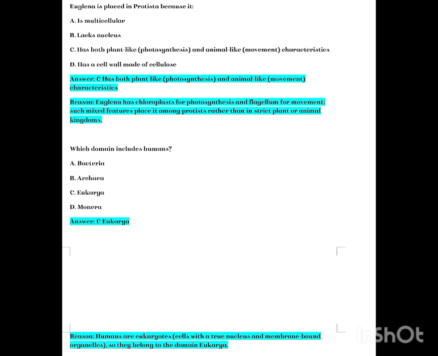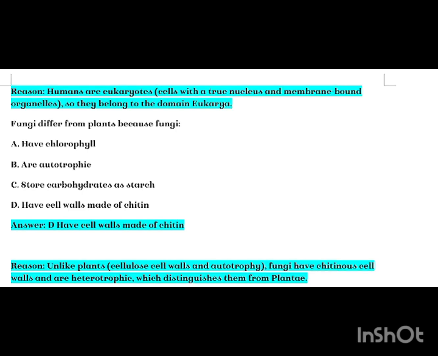domain Eukarya. Fungi differ from plants because fungi A. Have chlorophyll. B. Are autotrophic. C. Store carbohydrates as starch. D. Have cell walls made of chitin. Answer D. Have cell walls made of chitin. Reason: unlike plants, which have cellulose cell walls and autotrophy, fungi have chitinous cell walls and are heterotrophic, which distinguishes them from plantae.